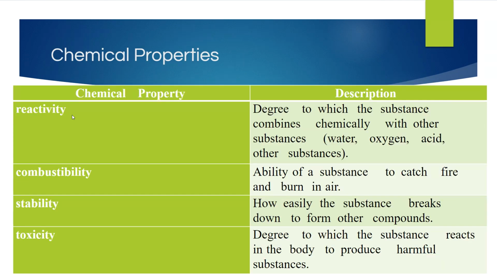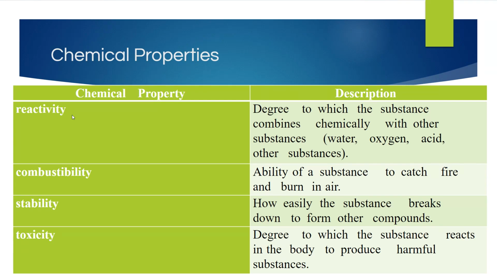Now on to chemical properties. We have reactivity. This is the degree to which a substance combines chemically with other substances. Water, oxygen, acid, and other substances, how they chemically combine. Combustibility, the ability of a substance to catch fire and burn in air.